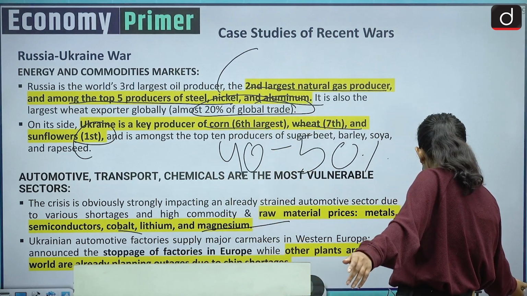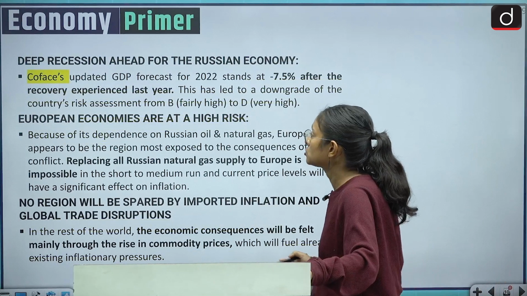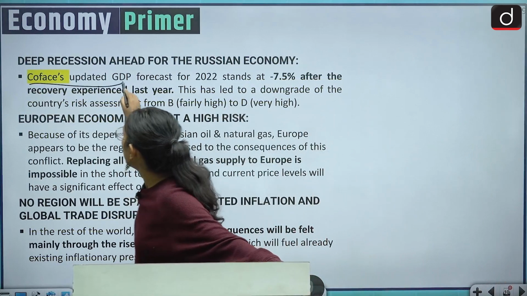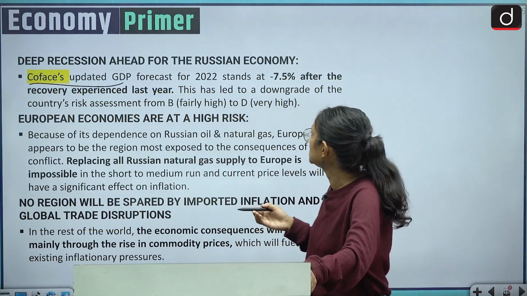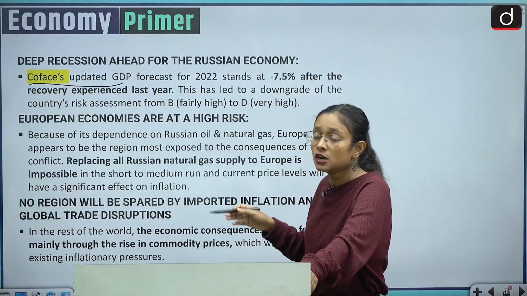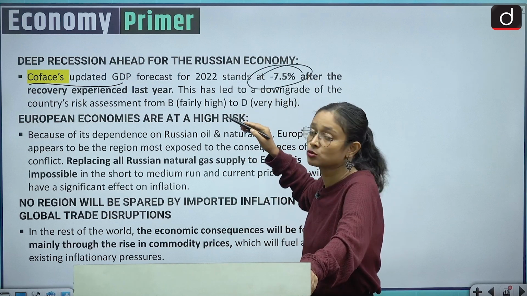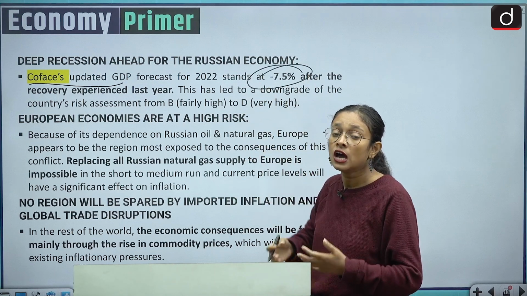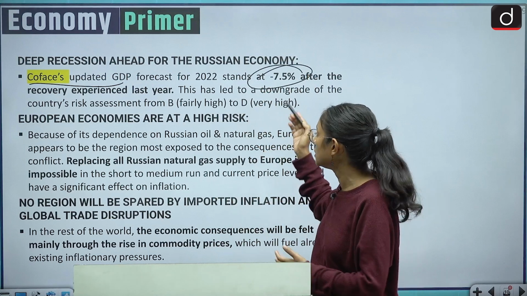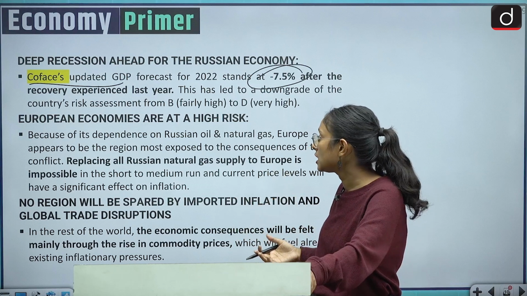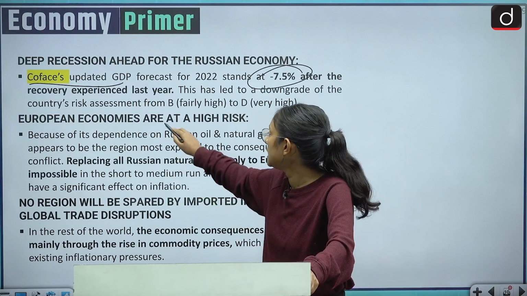So coming to the next sector, what is the next sector? There is a global forecast whose name is COFAS. It has forecasted that the world will recover and will see a forecast of minus 7.5%. In that way we can see that our growth has become negative, and how it is impacting all over the world.